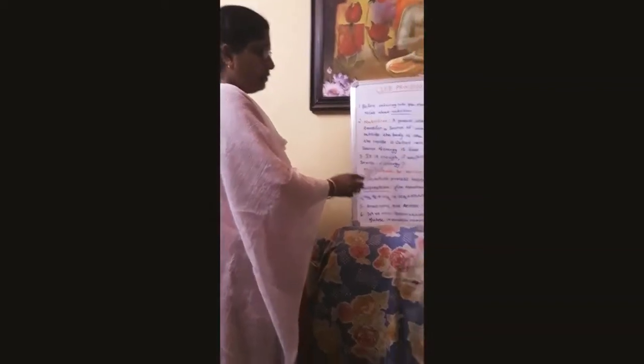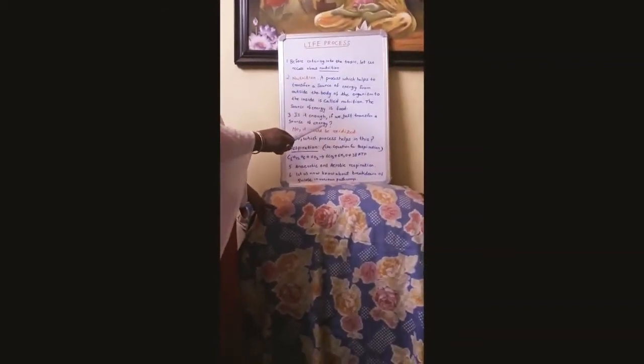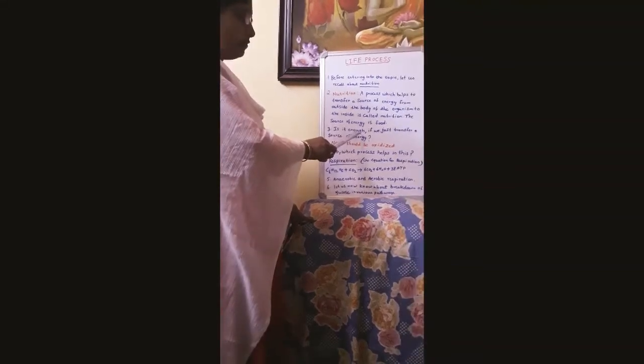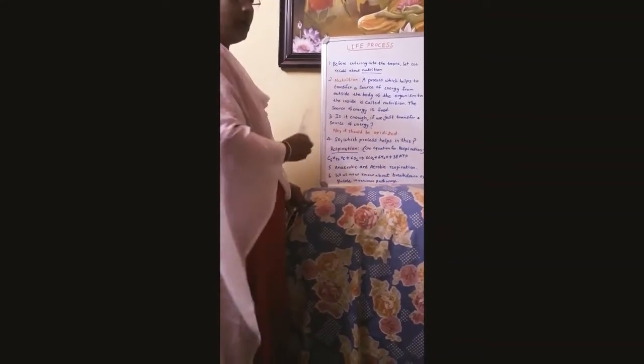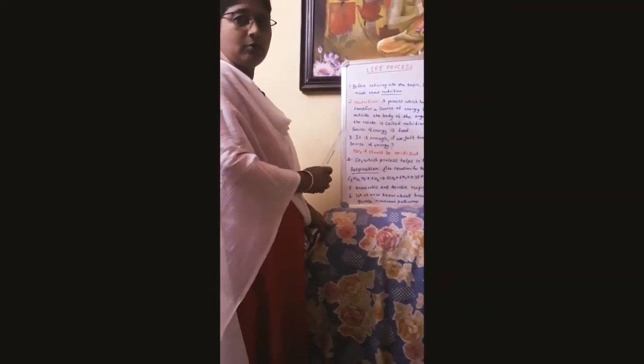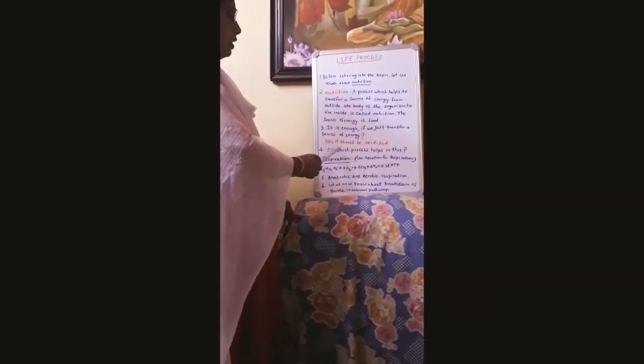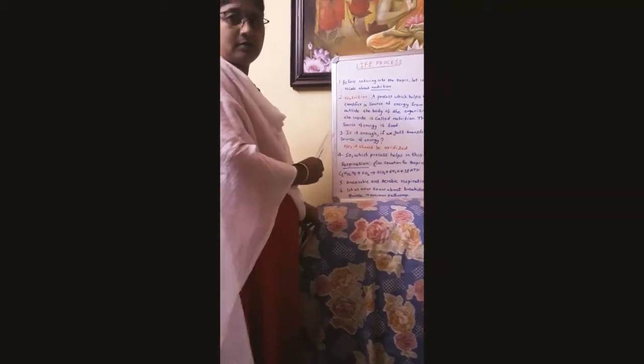So is it enough if we just transfer this source of energy into our body? Is the question clear, children? Is it enough if we just transfer a source of energy into our body? No, not at all. It should be oxidized. So do you all know what is meant by oxidized?